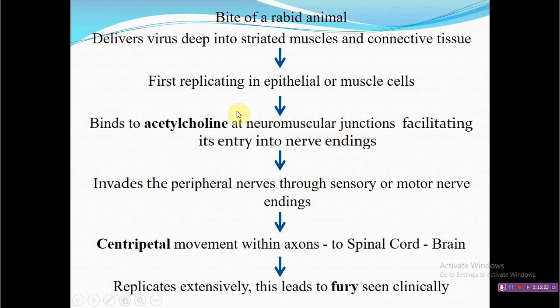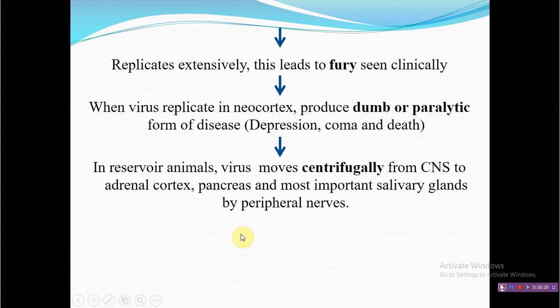At the nerve endings, where acetylcholine acts as a receptor, the virus enters and then tries to move towards the brain tissue. This centripetal movement brings the virus towards the central part, reaching the brain, and while reaching it damages the tissue, and because of that tissue damage it may cause furious lesions, or it may show the dumb or paralytic form of rabies.